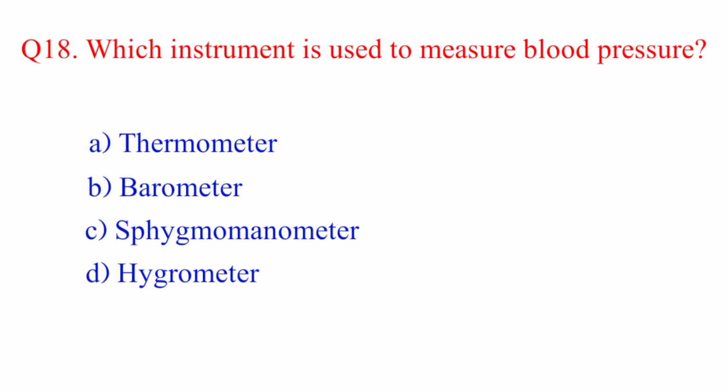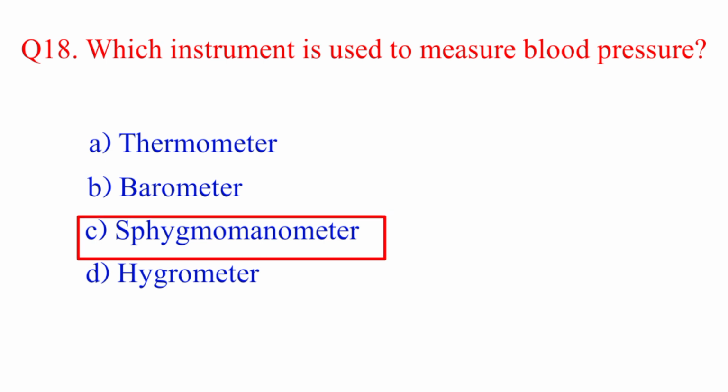Question number 18. Which instrument is used to measure blood pressure? The right answer is option C, sphygmomanometer.